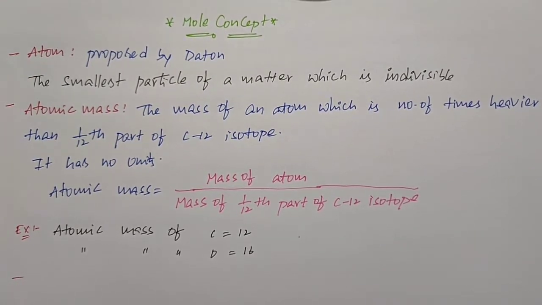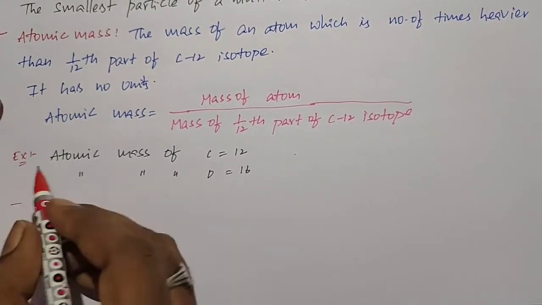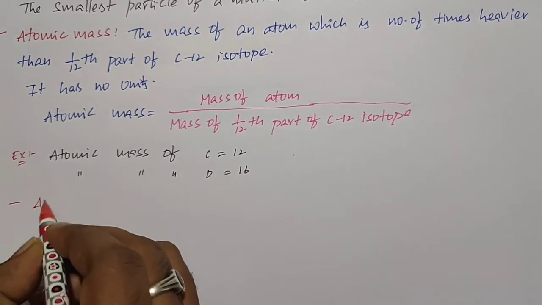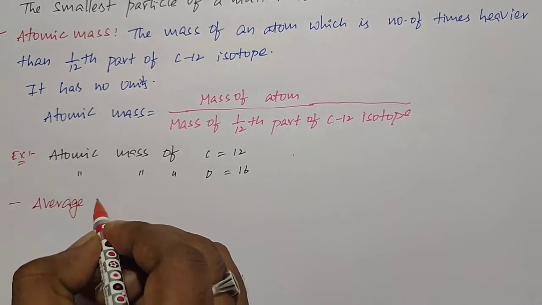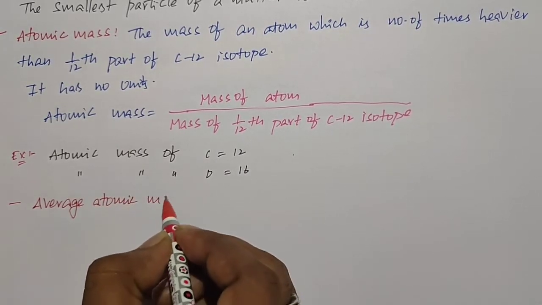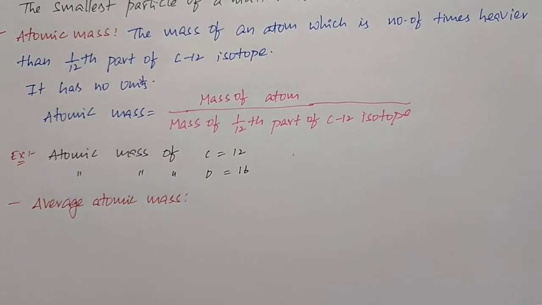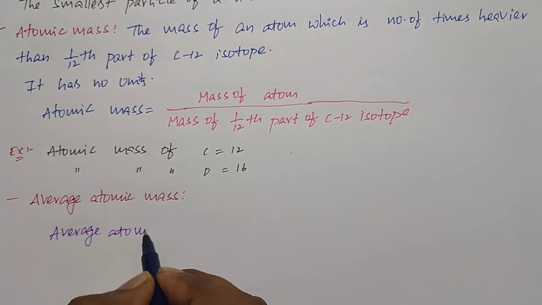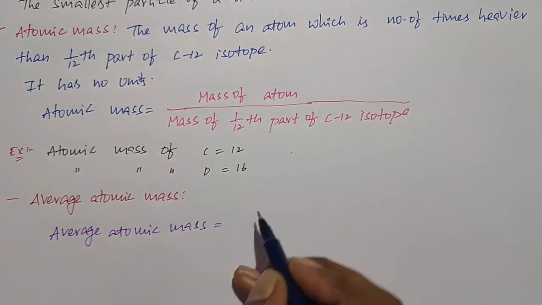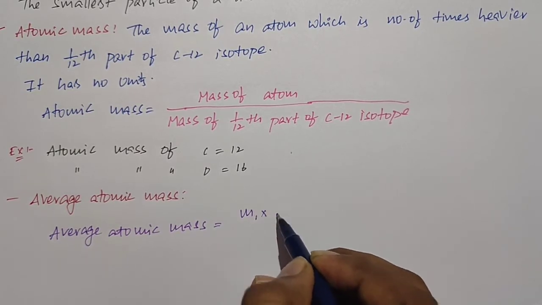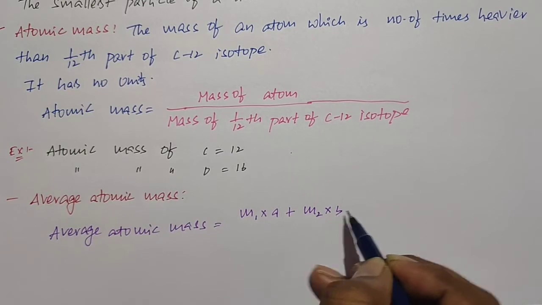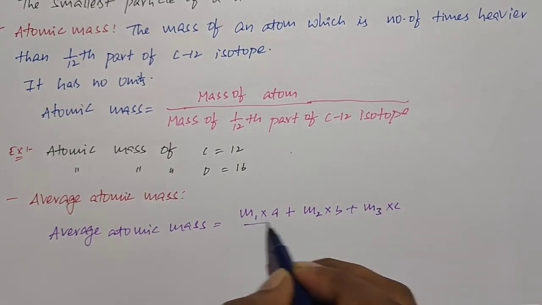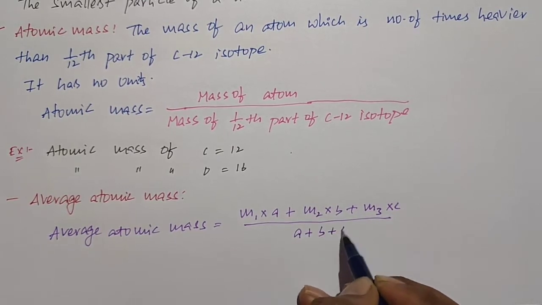What is average atomic mass? Here we have one formula to find the average atomic mass, that is, average atomic mass is equal to m1 into a plus m2 into b plus m3 into c, divided by a plus b plus c.